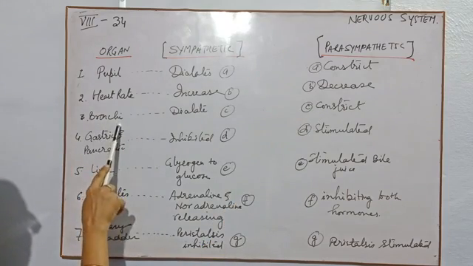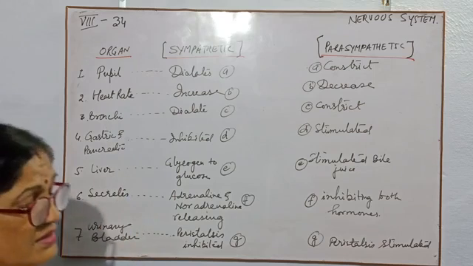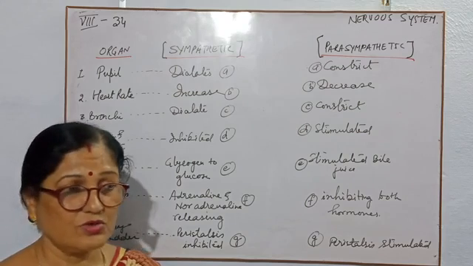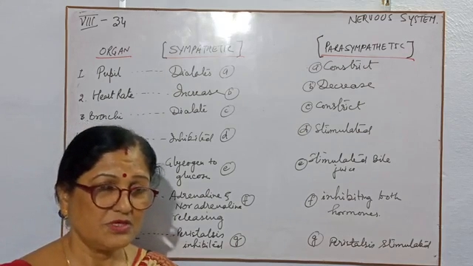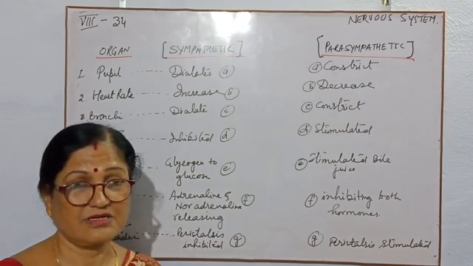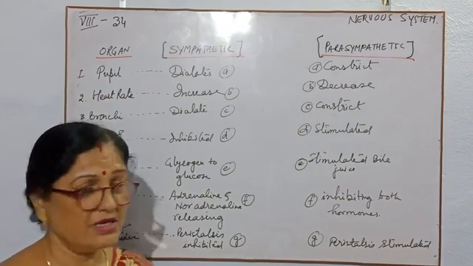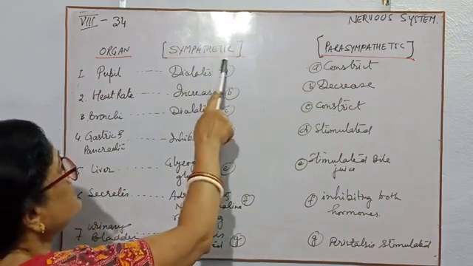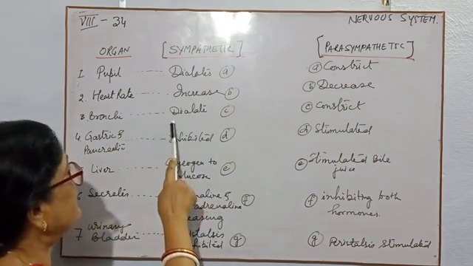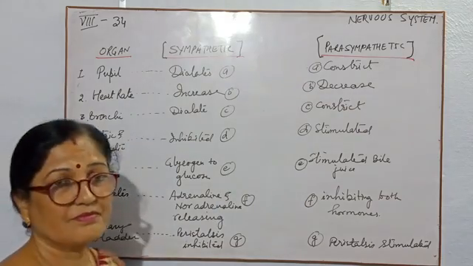Third point, bronchi. When we are getting cough and cold, we are having a breathing problem, so in that case the bronchi should dilate to pass the air properly, and if our sympathetic system works properly, then it can dilate the bronchi.